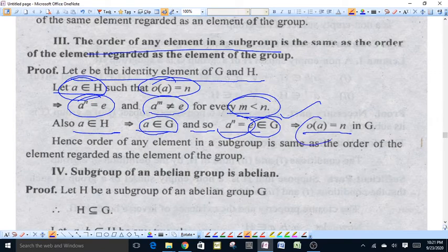Therefore the order of A, which is an element of H, will be the same in H and G both.